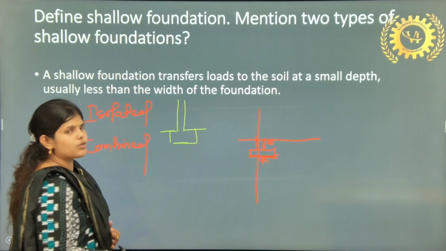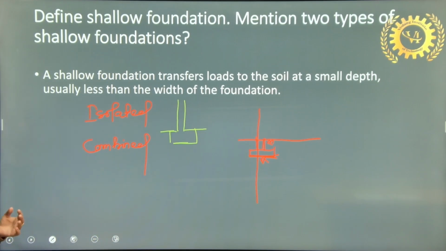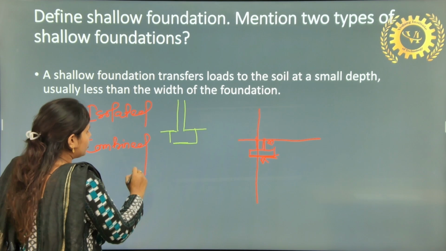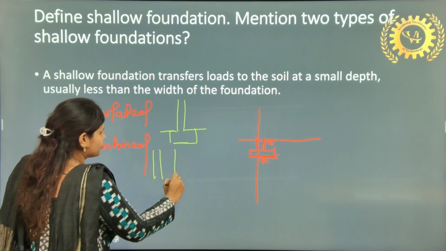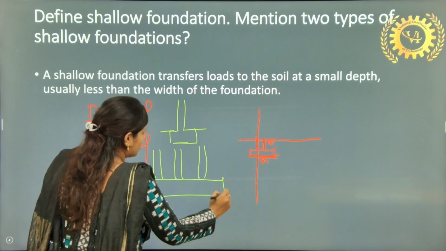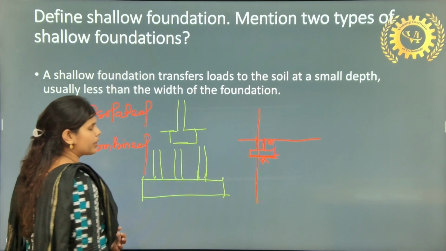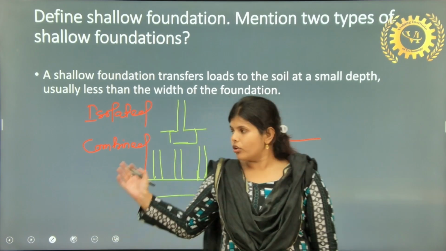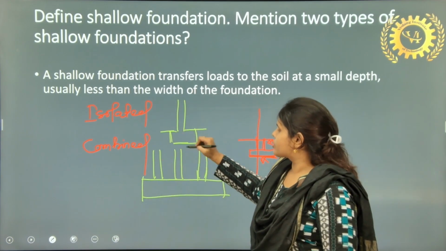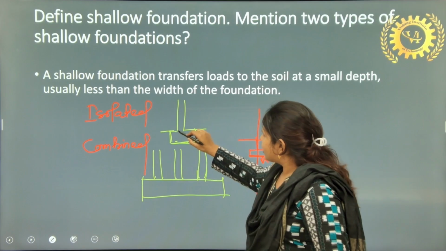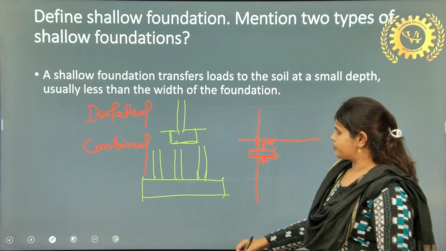That comes under the isolated category, or you can say single. When two or more columns stand over a foundation, that will be termed as combined footing. In both these cases, shallow foundations are provided, where the width of the foundation is more than the depth of the foundation.